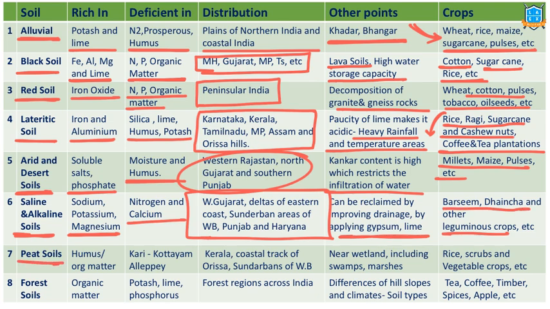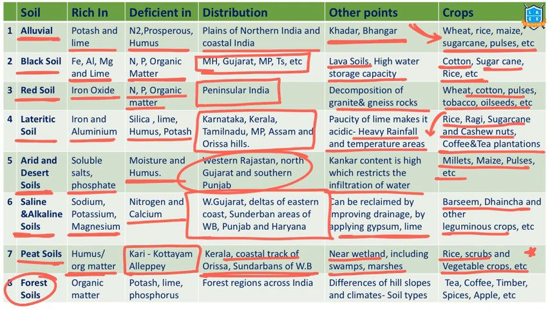Peat soil. Humus and organic matter is heavy. These are called Kari in Kottayam, Alappuzha regions of Kerala, coastal tracts of Odisha, and the Sundarban region. In these regions, peat soils are famous. These are available near wetlands, including swamps and marshes. Rice, scrubs, vegetable crops are grown in these soil types.